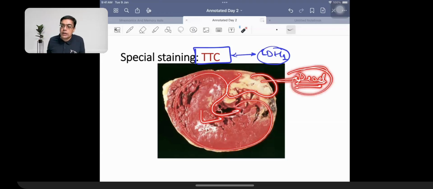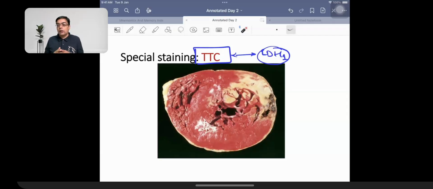So 5 questions regarding the enzymes. Best enzyme for making a diagnosis of heart attack is cardiac troponin. The earliest enzyme for making a diagnosis of heart attack is heart fatty acid binding protein. Ischemia modified albumin also is an early marker. The enzyme which is going to be increasing after a long time or a long gap is LDH. The flipping of ratio is going to be seen with LDH, wherein LDH1 becomes more than LDH2. And the LDH enzyme, which is going to be useful for the purpose of staining and diagnosis of myocardial infarction, the stain used is triphenyl tetrazolium chloride, right?